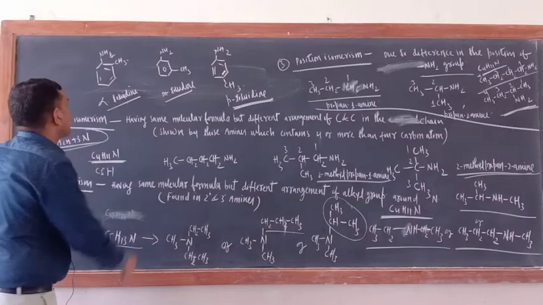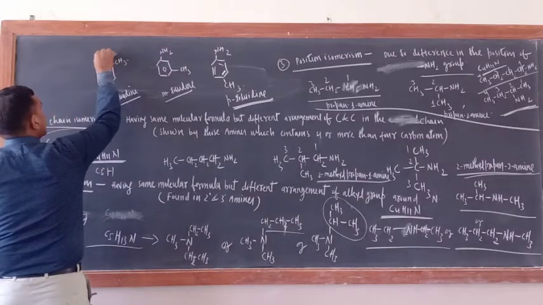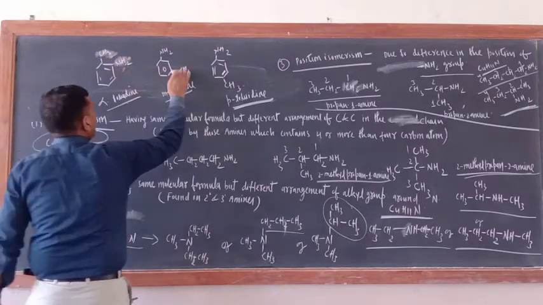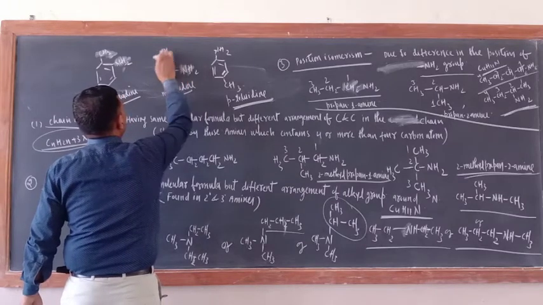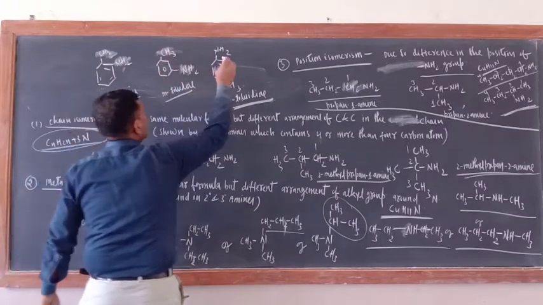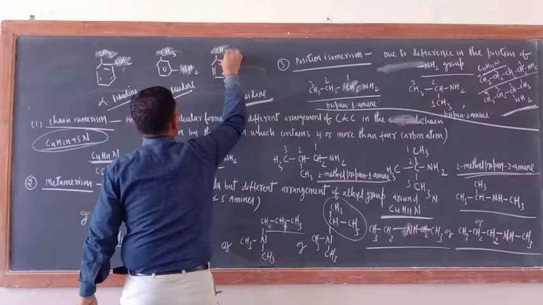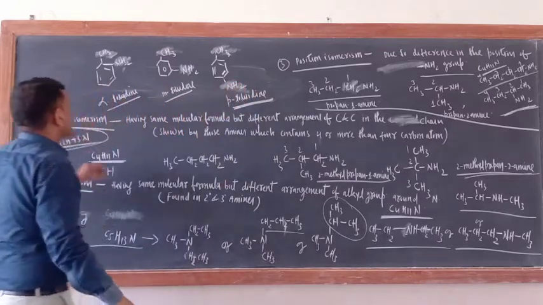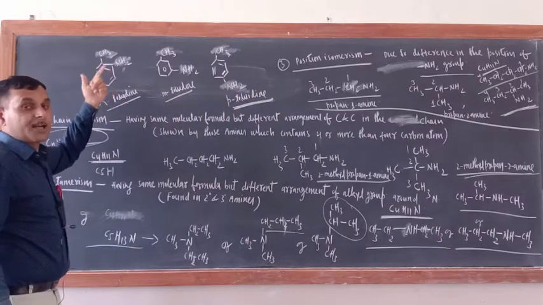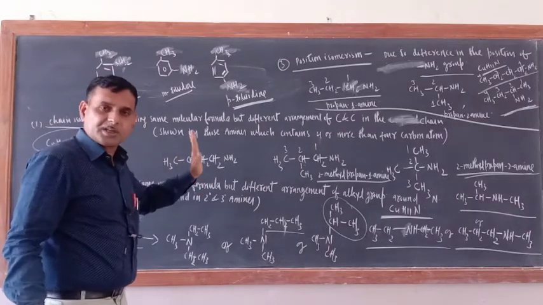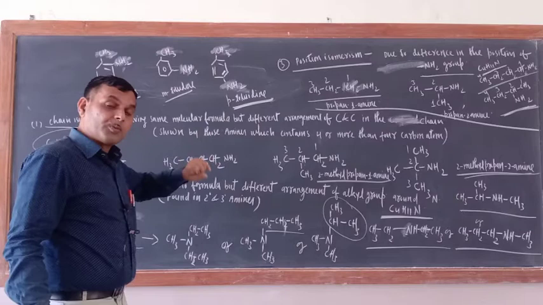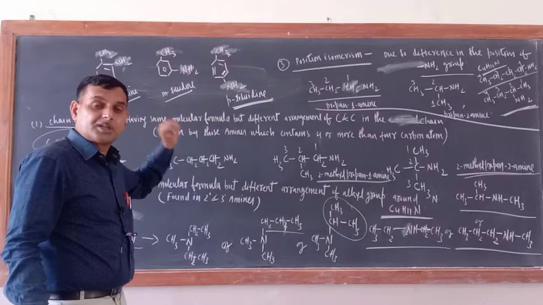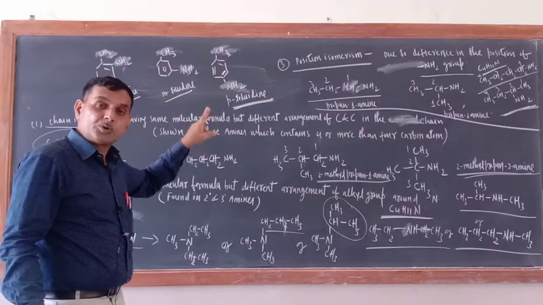Otherwise you do one thing. Write down here CH3. Okay. Write down here NH2. Okay. Now here write NH2. Here write CH3. Okay. Here write CH3. Here write NH2. Okay. So just see. The position of the functional group is different. If you are considering that the earlier was not wrong, don't think that was wrong. Now you will raise the question, sir, the position of the NH2 group is same in all the three cases and you are teaching me position isomerism.